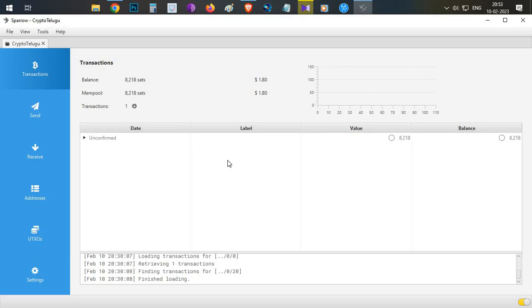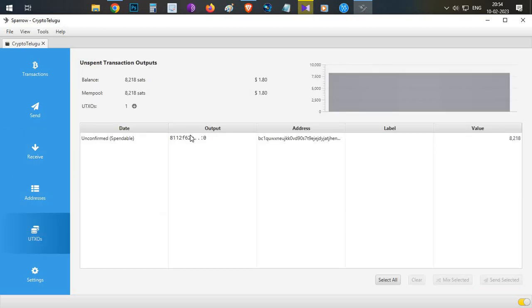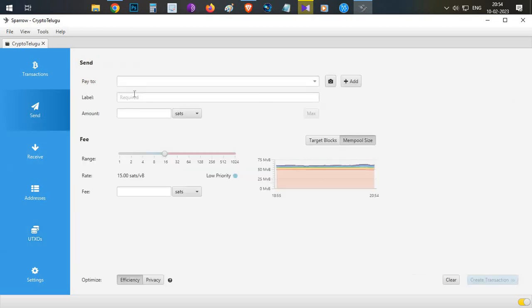So my coins are holding those images directly rather than some IPFS or some other website. Now, a very important thing: we have done the wallet, we have minted the NFT, but you have to take certain precautions. This Sparrow wallet which you have used is a completely unsupported wallet for Ordinals. It can only store these transactions in the form of UTXOs, but you should not use this wallet for any transaction.